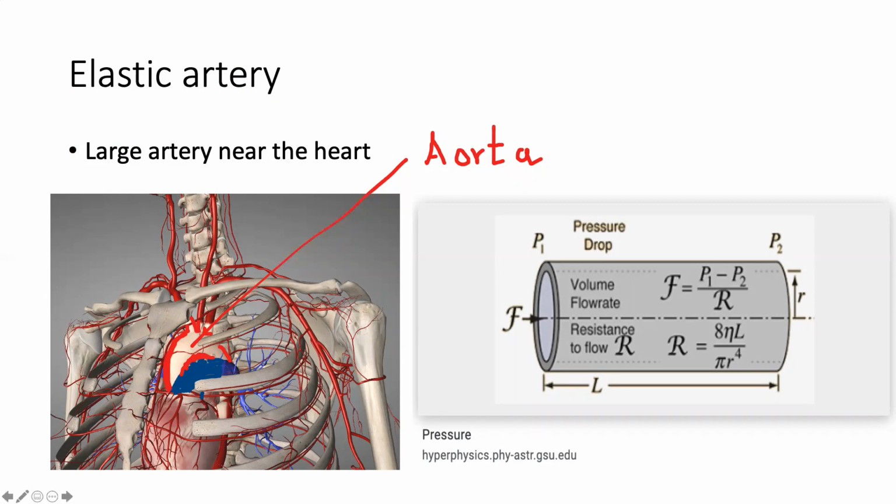According to Poiseuille's law, the resistance of blood flow is inversely related to the fourth power of the radius. Therefore, because the aorta's diameter is very big, its resistance to the ejection pressure of the left ventricle is reduced.